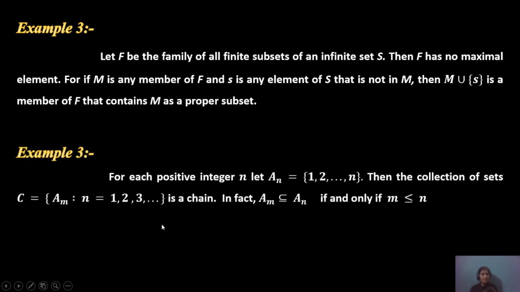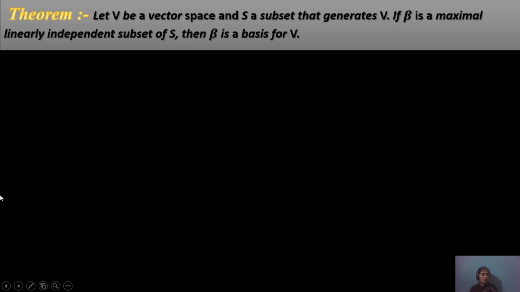Next example: for each positive integer n, let A_n equal {1, ..., n}. The collection C of sets A_n is called a chain. In fact, A_m is a subset of or equal to A_n whenever m is less than or equal to n.